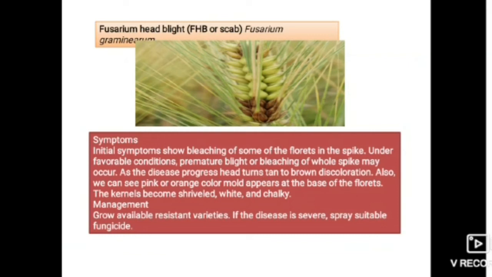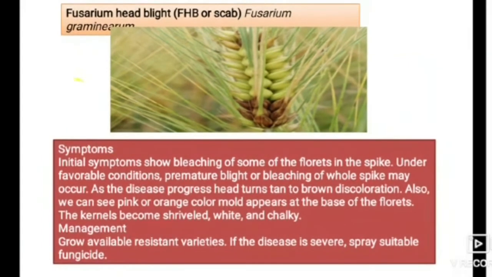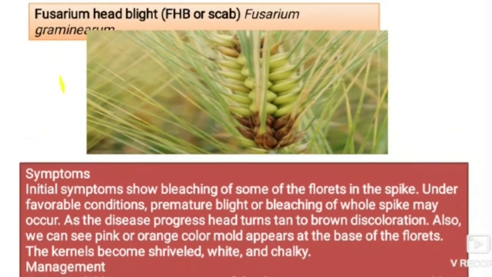Next, moving to Fusarium head blight, Fusarium graminearum. Here I have given the slide of the disease.